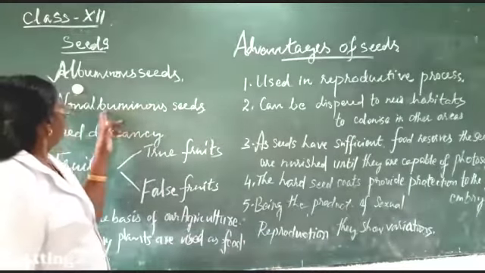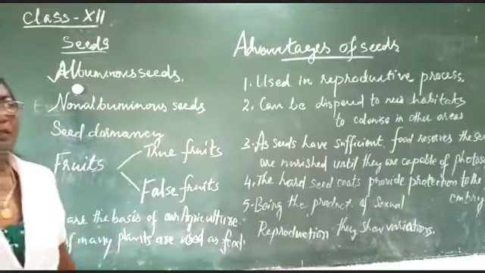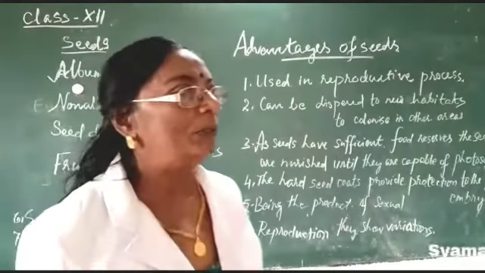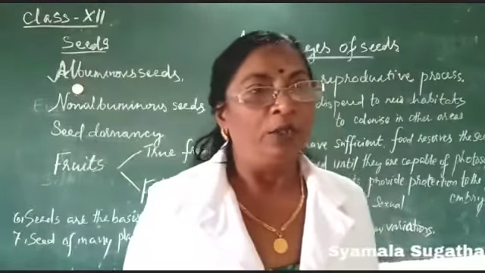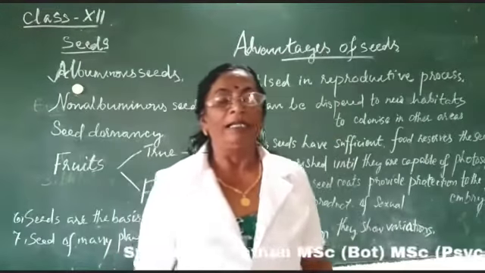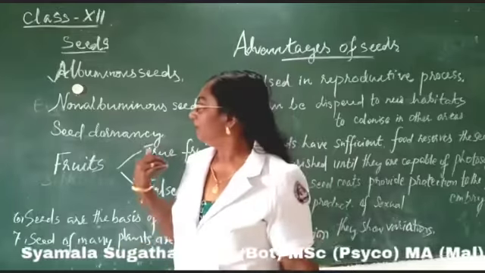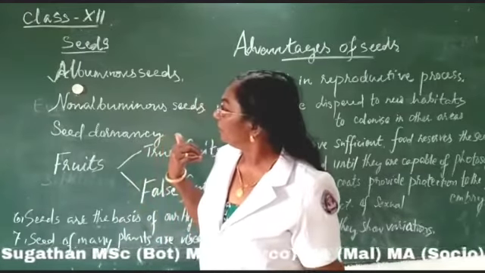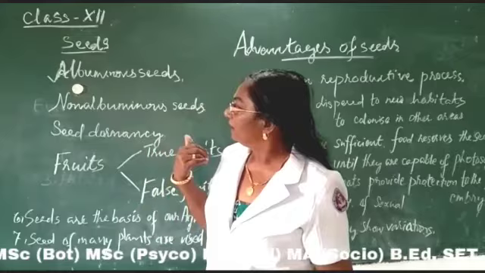And when coming to the non-albuminous seed, the reserved food material is not present in the form of endosperm, like that of pea, then again cashew nut, then coming to the dicot seeds.